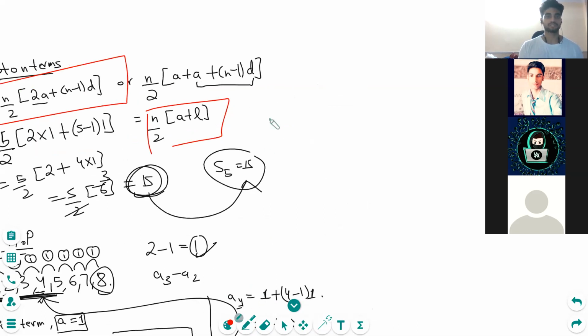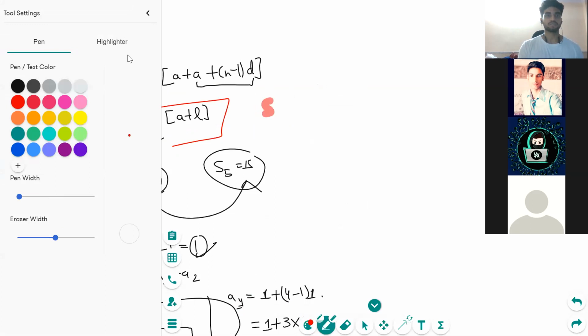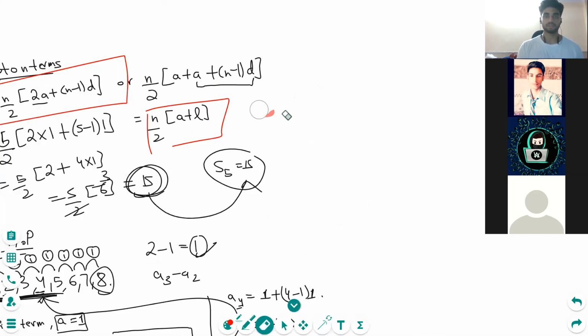Okay, this will be interesting. It became thick. Let me just do this again. Let me erase this. Okay, let us check whether this formula works or not for our calculation. n by 2, sum up to 5 terms.